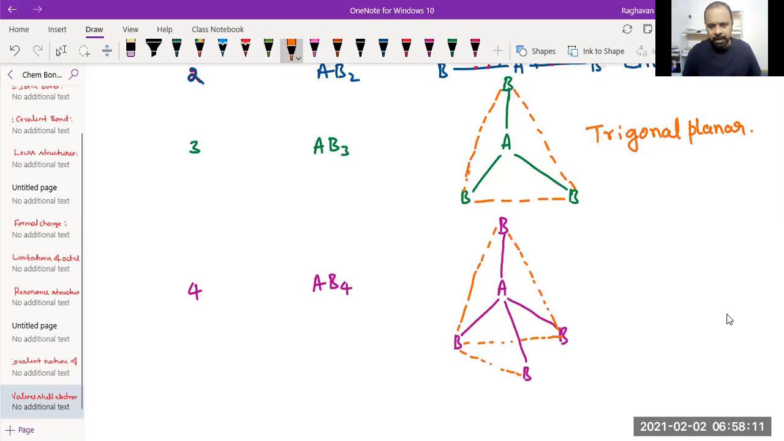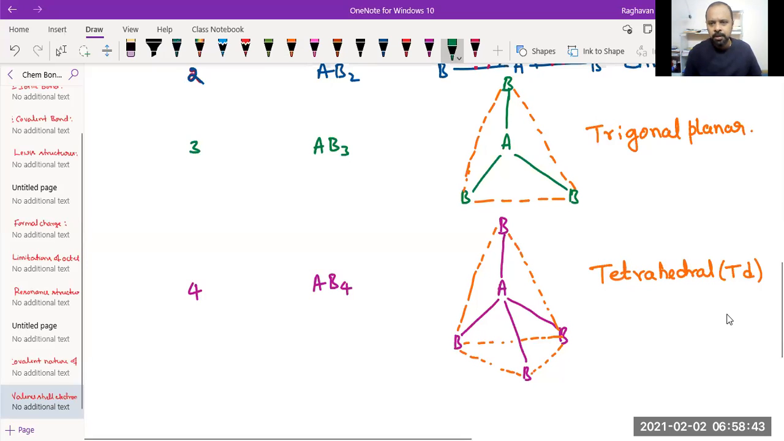This bond is drawn slanting to indicate it is above the plane of all the other atoms. It is just pointing towards the observer. Now this particular structure is called tetrahedral. It is also abbreviated TD. TD is tetrahedral.